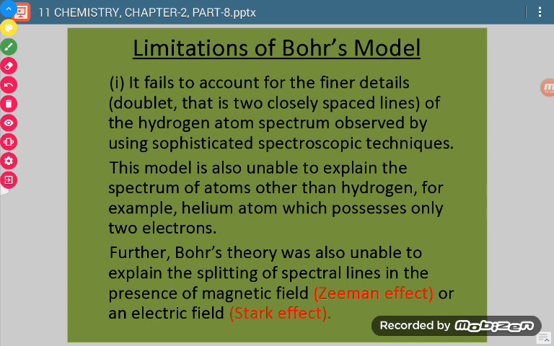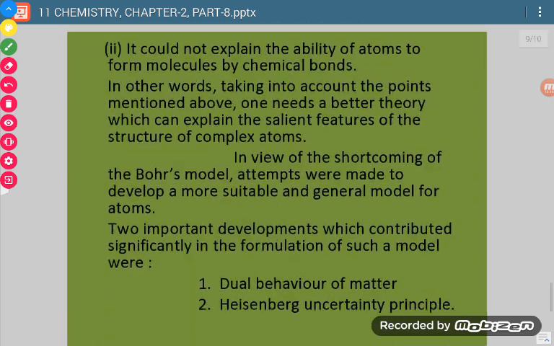Okay, one more thing: when we look at these spectral lines in an electric field or magnetic field, they get split. If a spectral line splits in a magnetic field, it is called the Zeeman effect, and if a spectral line splits in an electric field, it is called the Stark effect. So these two effects were not explained by Bohr's model of an atom.